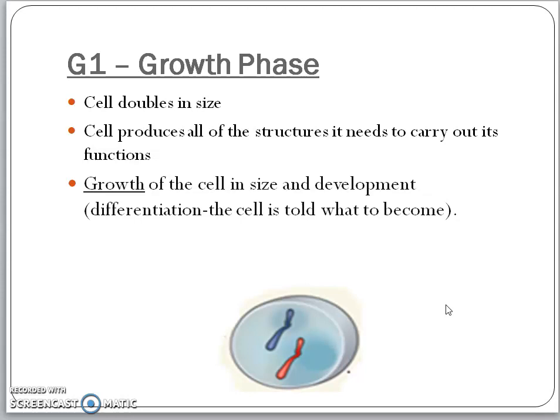This is a metabolically active phase of a cell, and the cell is metabolically very active. So in this condition, the cell produces all the structures, whether it is the organelles or the macromolecules or the biosynthetic materials. It will make all the structures needed to carry out its function. And in this period, the cell will grow maximum, mature, and differentiate to become a matured cell.